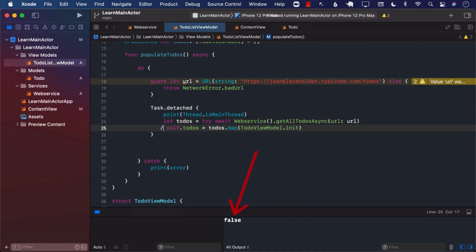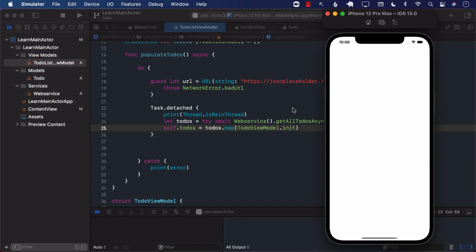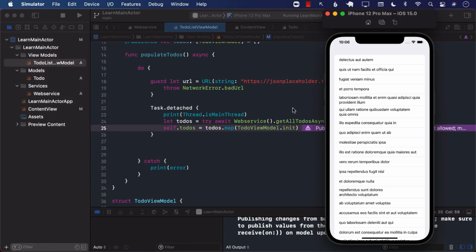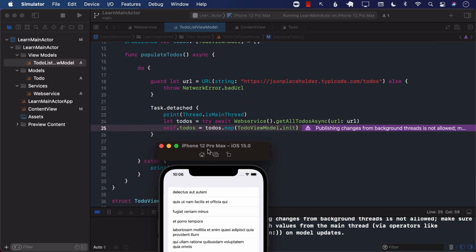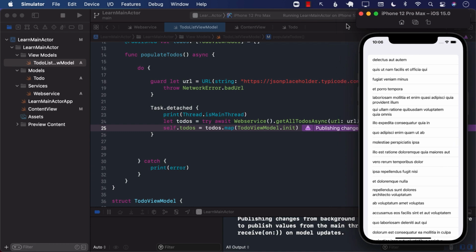What about if we try to run the code now and keep everything the same? So we are making this call on some other background thread, and we are trying to set this on probably the background thread or some other thread. Now, back again, we are faced with the same exact issue. Publishing changes from the background thread is not allowed, right?